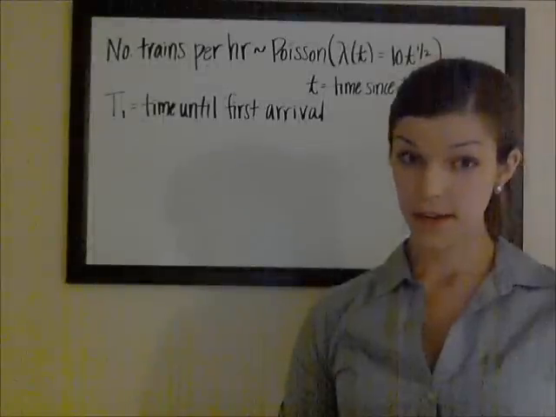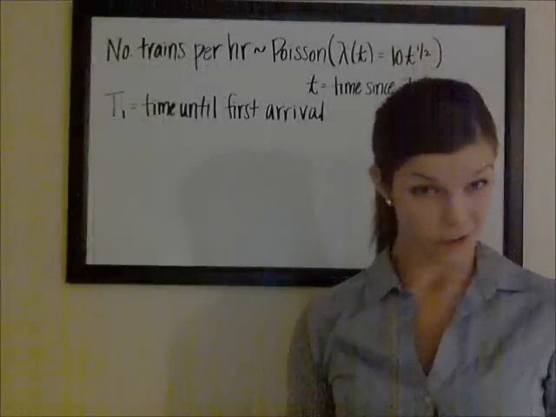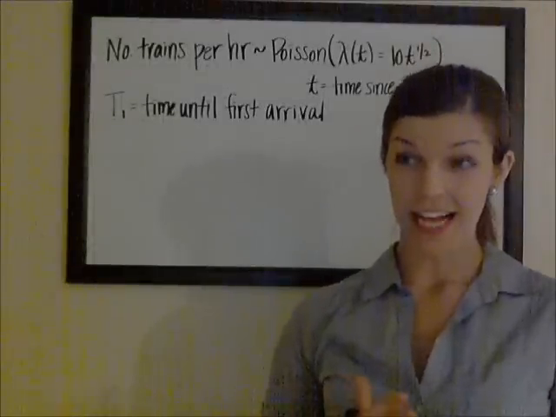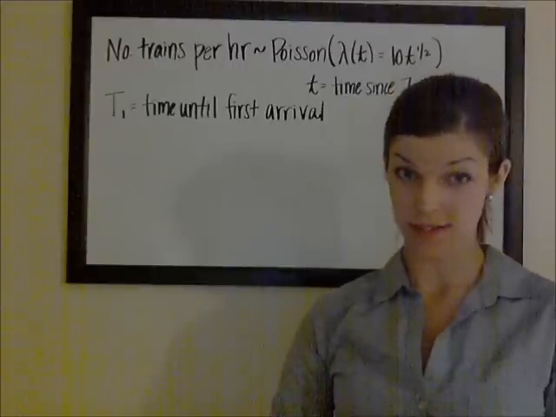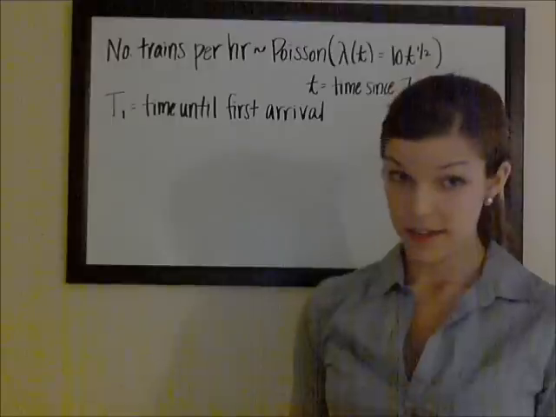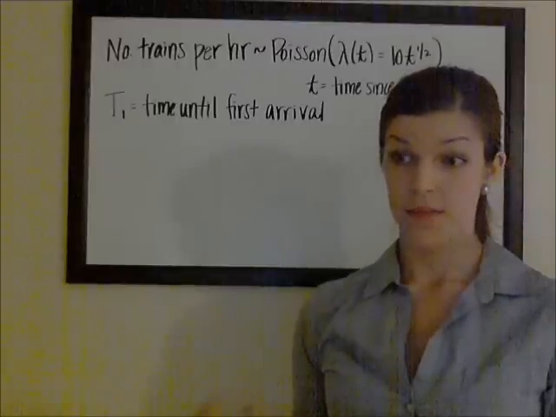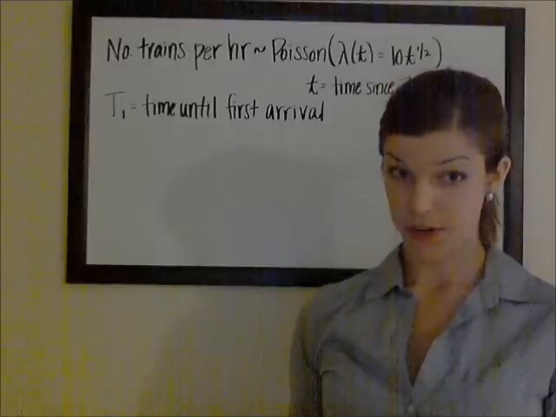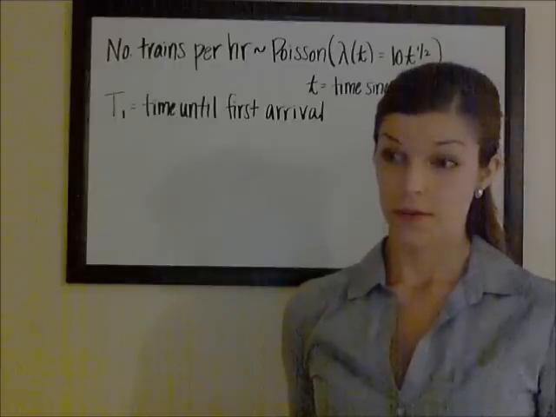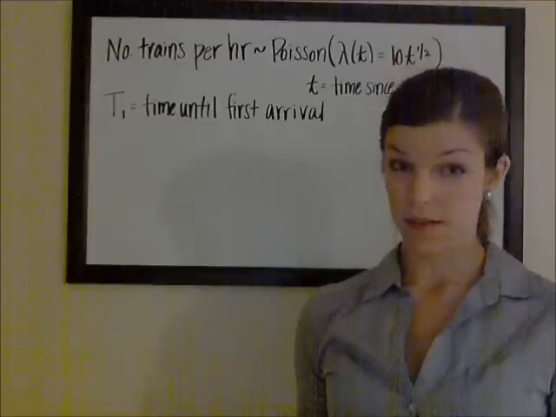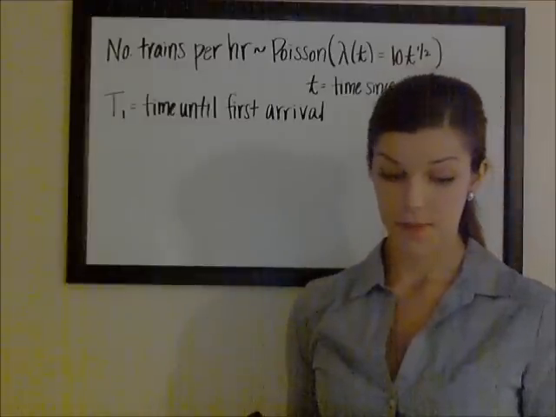Okay, in this video, I'm doing a problem, again out of my ASM study manual, on a non-homogeneous Poisson process. So really that just means that the rate at which events occur is not constant, it varies with time. So your lambda will be a function instead of a constant.